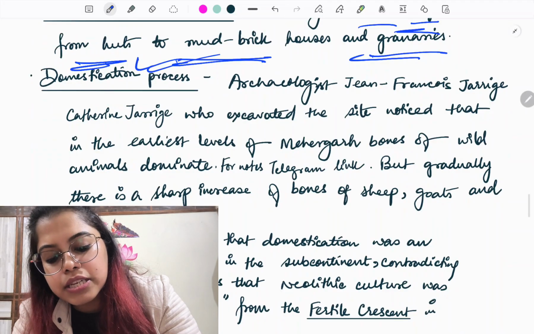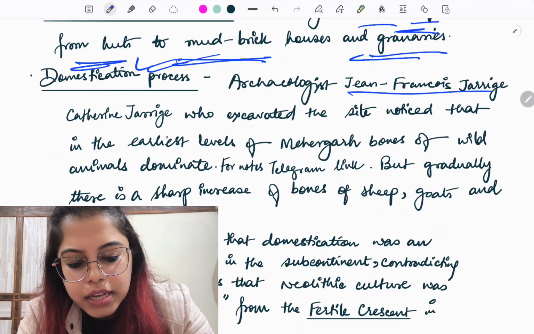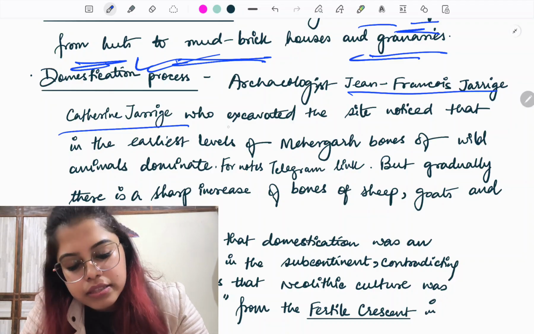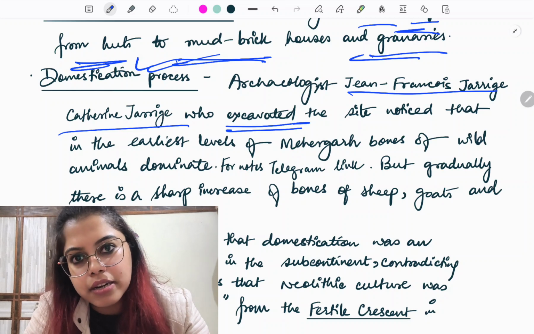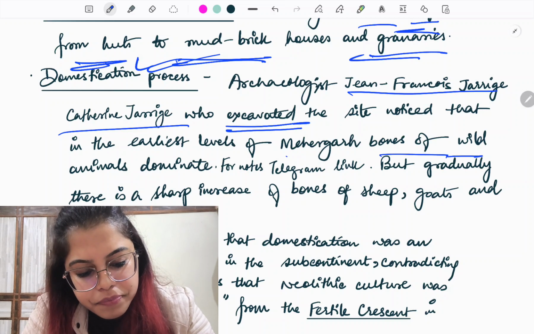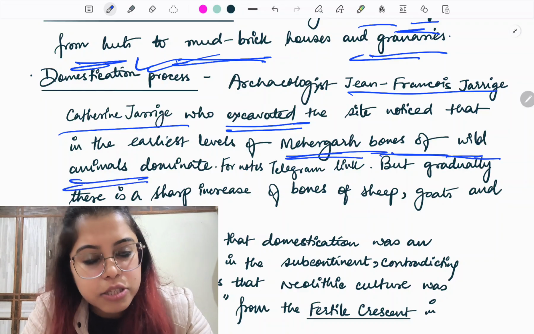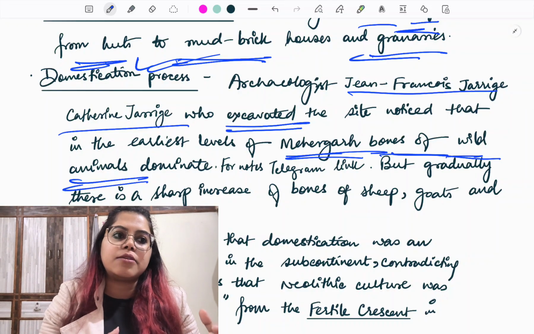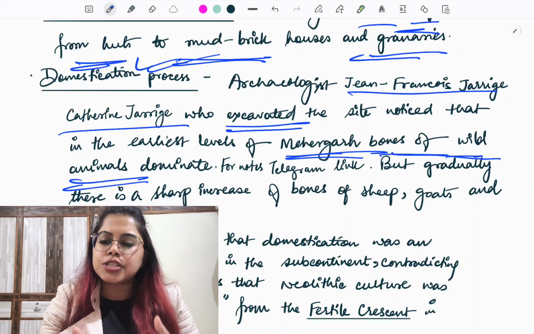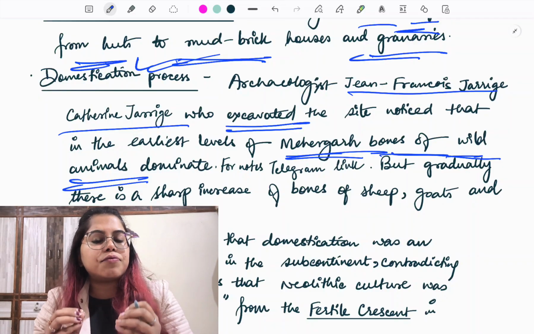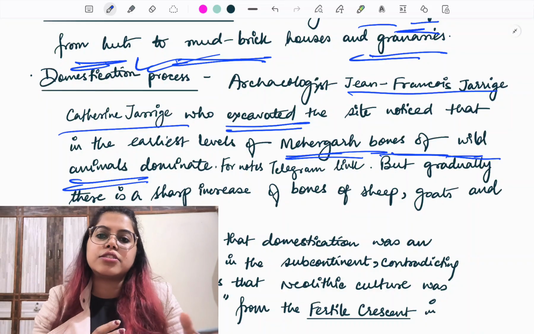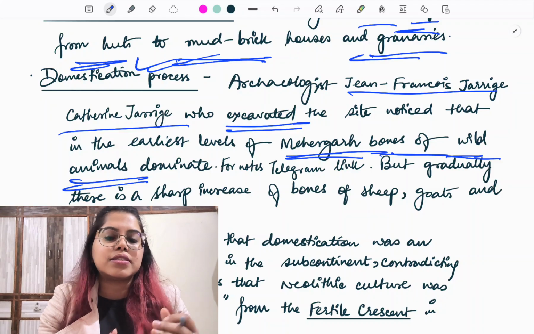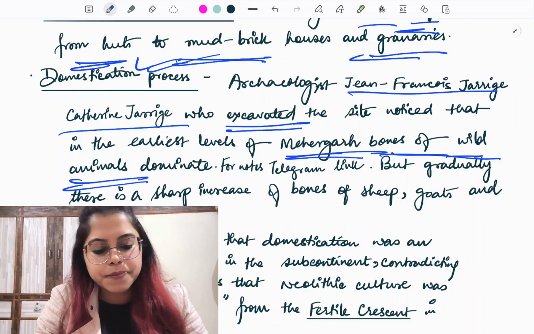Next what we see is there is domestication process. Domestication process, इसमें I have mentioned the name of these two historians, ठीक है? They say that who excavated the site, इन्होंने मेहरगढ़ जो site है उसको excavate किया था. They say that मेहरगढ़ में bones of wild animals, शुरू के stages में they find bones of wild animals, but gradually as they excavate they find bones of much smaller animals, for example sheep, goat. That shows that initially they focused on hunting larger animals, gradually they shifted to keeping goat and sheep which could be easily tamed and domesticated. That's why a large number of their bones have been found.